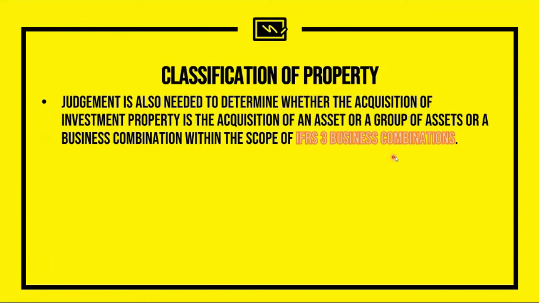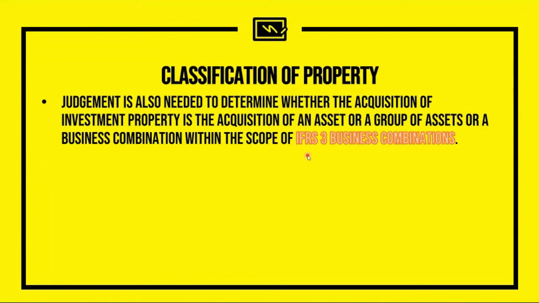Also, in classifying your investment property, judgment is also needed in the case of business combination because you need to determine whether the acquisition of investment property is the acquisition of an asset or a group of assets or a business combination within the scope of IFRS 3.